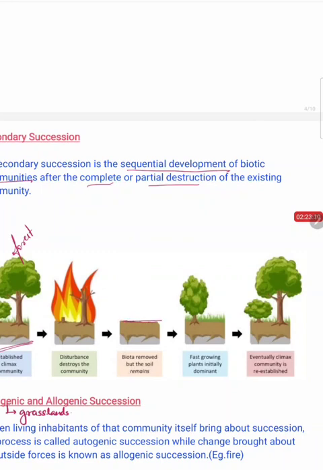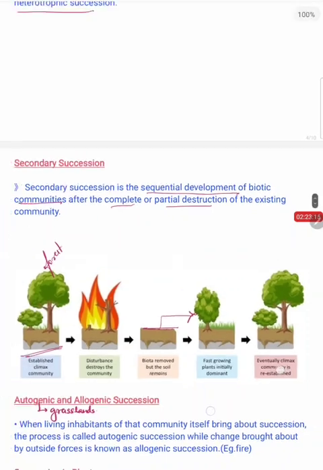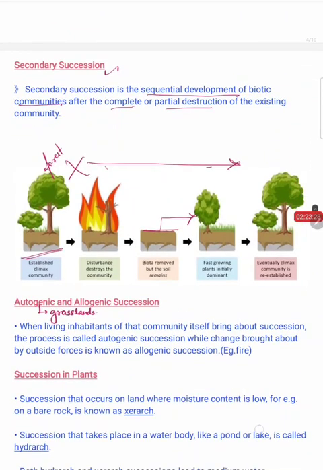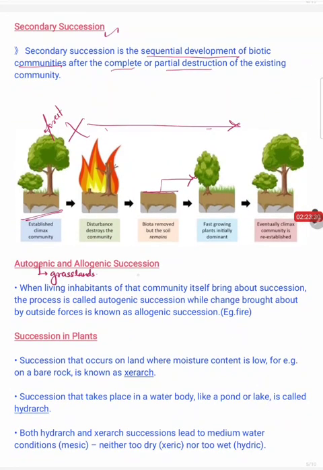Everything else will be destroyed. And again from this soil a new community develops. Such a process in which a previously existing community is completely destroyed and then a new community is formed is called secondary succession, right? In this there are two types of succession, autogenic succession and allogenic succession, right?